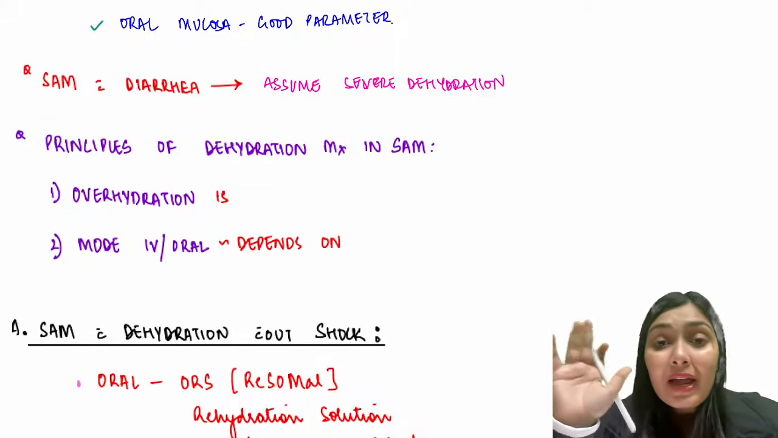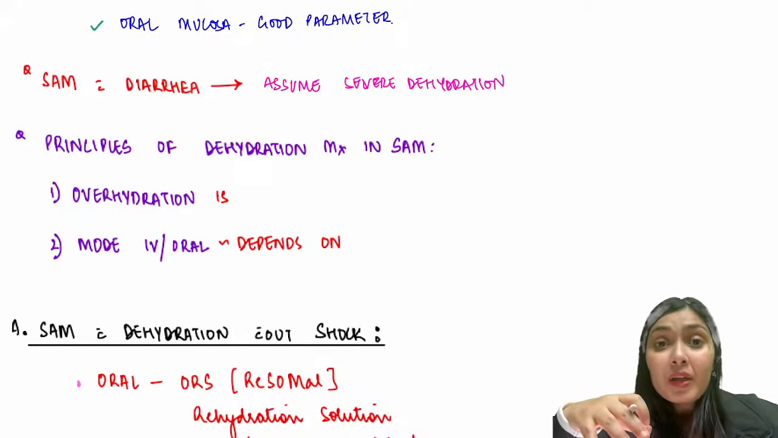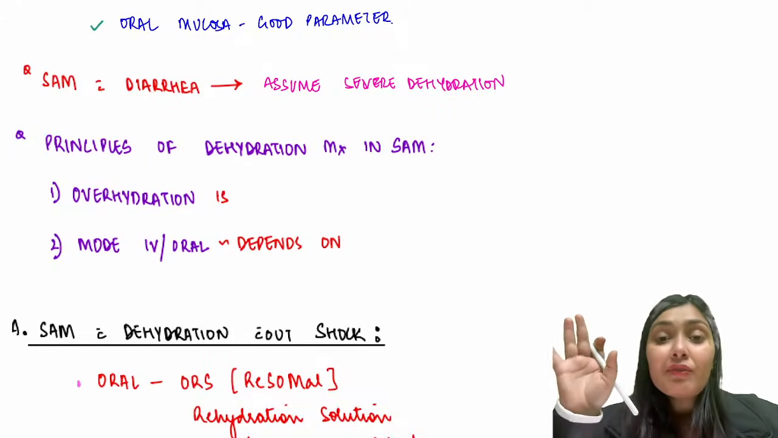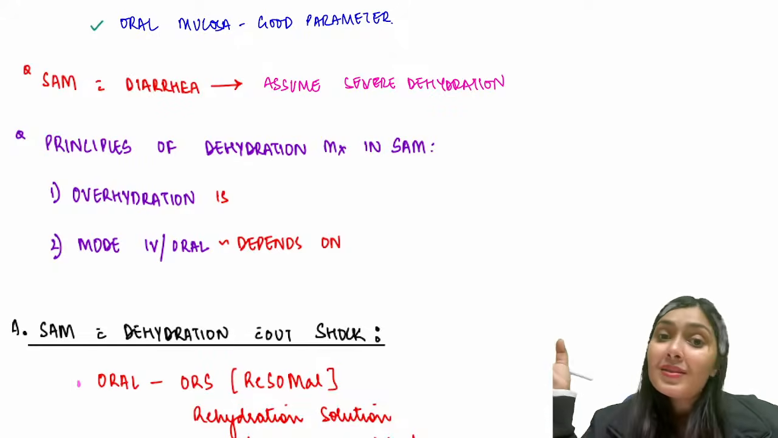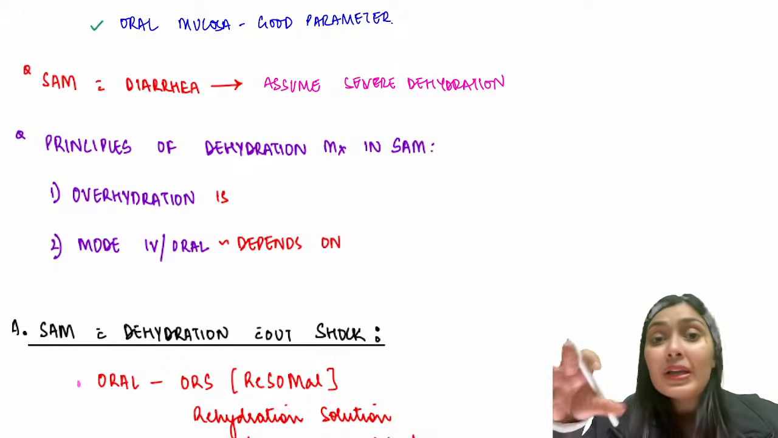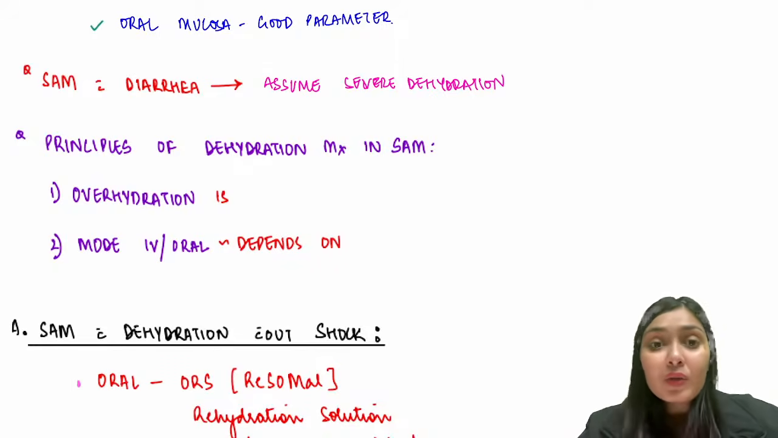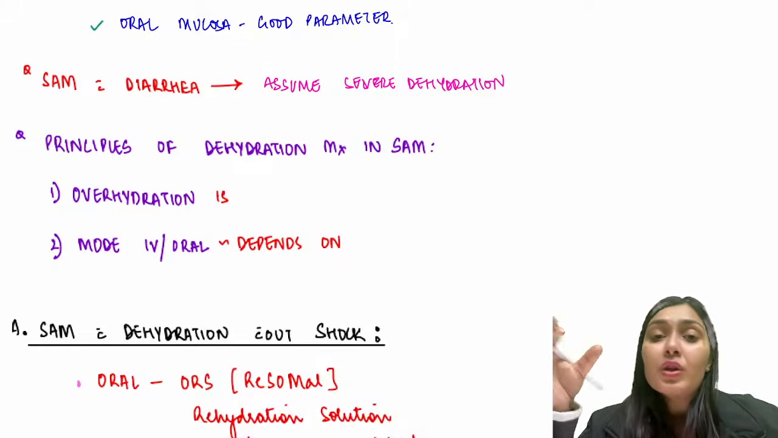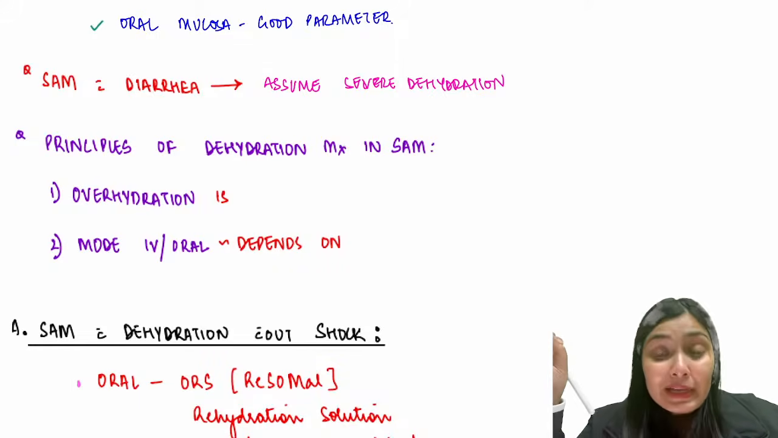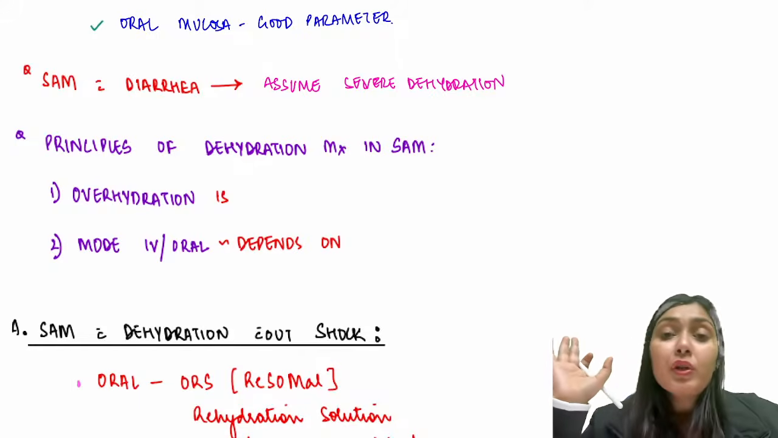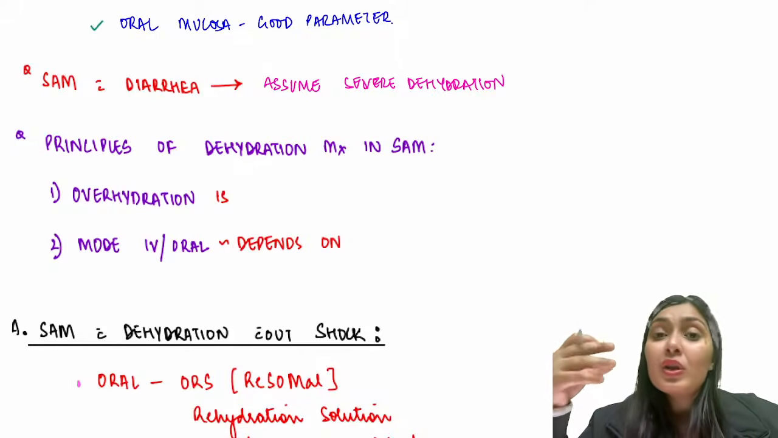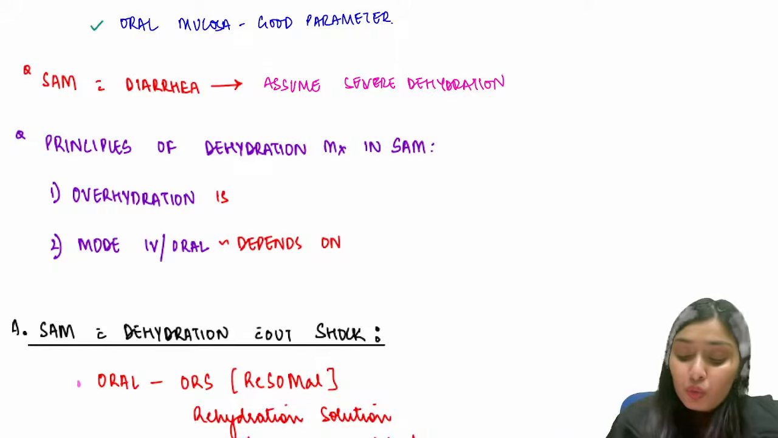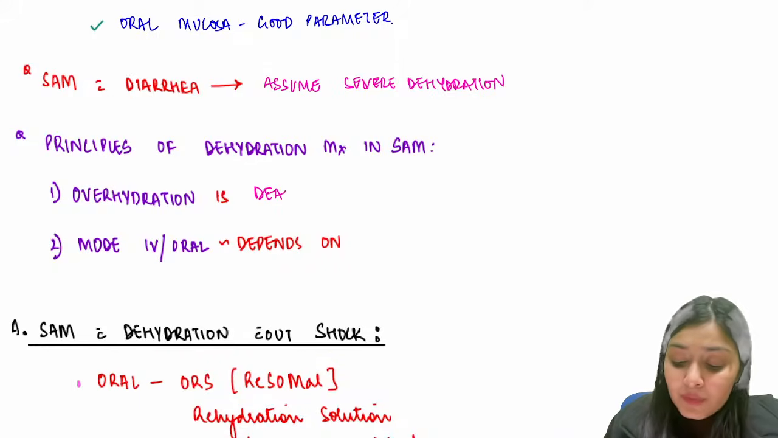This child cannot handle excess amount. Dehydration is still safer, but overhydration, once the child has received a lot of fluid, there's no way that you can take out this fluid and this child will undergo congestive cardiac failure. So remember, overhydration is deadly. So you have to be very watchful while you're giving IV fluids or hydration therapy to this child.